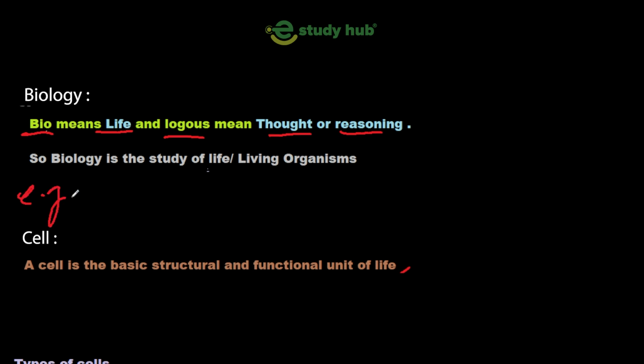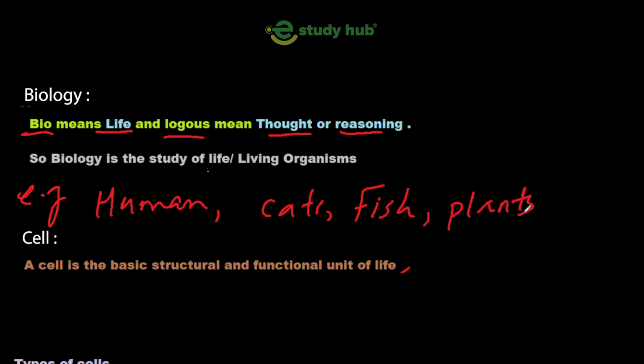For example, a human is a living organism. Other than this, we can say a cat, or some aquatic life like fish, and plants are also living. They are different from non-living things, just like a stone, or a table. So these are non-living things, so don't be confused. We'll discuss here living things.